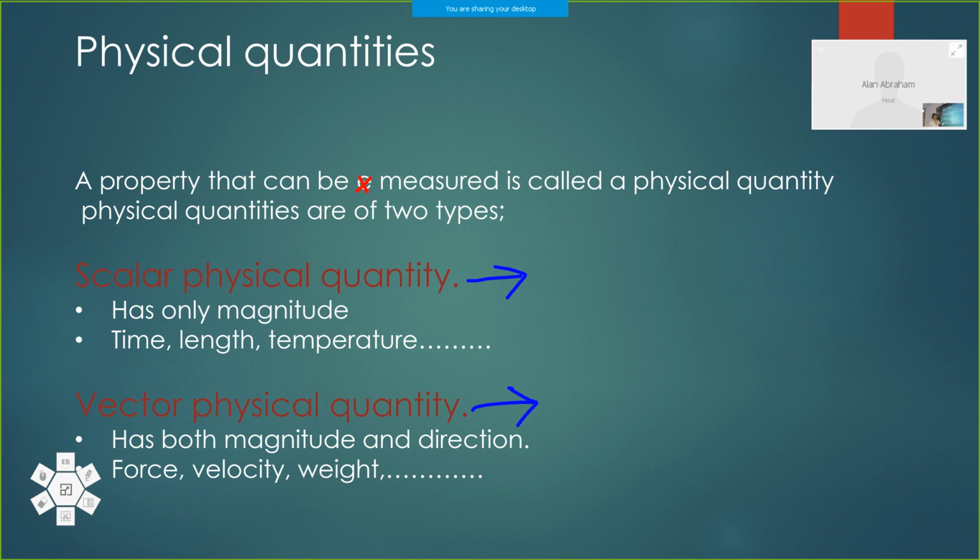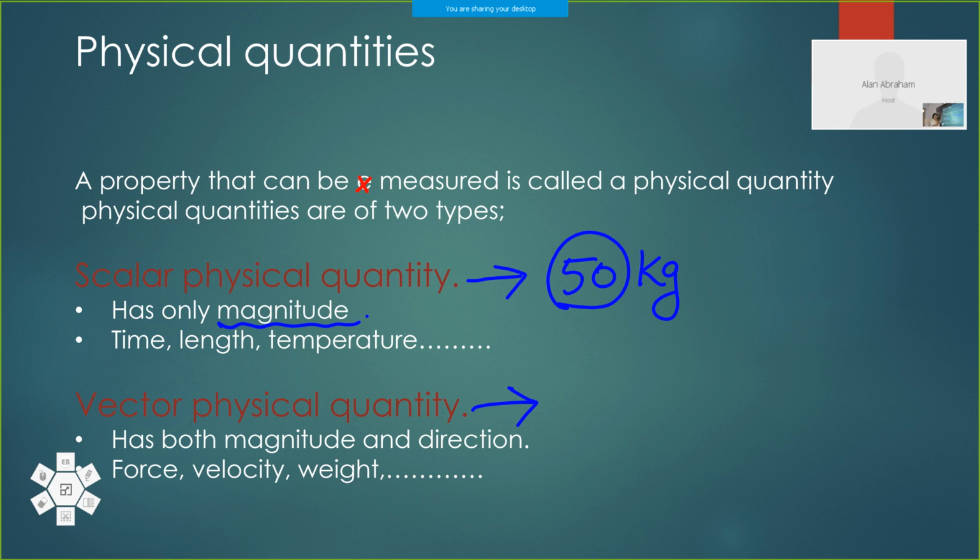What are scalar physical quantities? The physical quantities that have only magnitude. What do you mean by magnitude? My weight is 50 kilogram. This 50 is the numerical value of that physical quantity. That number value is called the magnitude of that physical quantity.